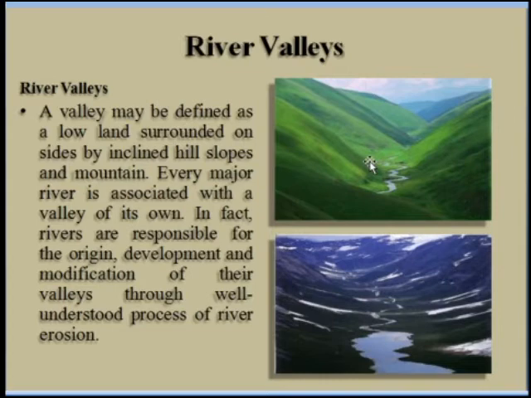In fact, the rivers are responsible for the origin and development and also the modification of their valley through the well understood process of river erosion. Mainly, these valleys are created due to the river. That means the origin, development, and modification of the valley is mainly due to the river. The valley is created due to the river. Okay, next.